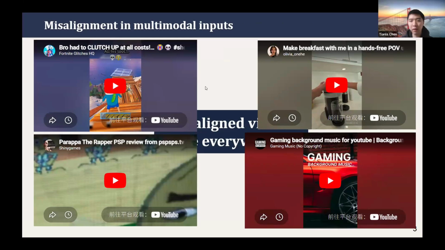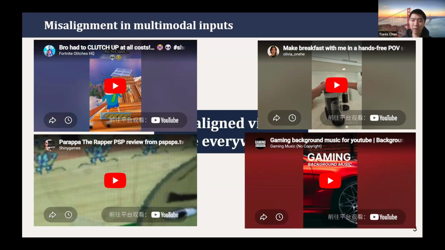So our work is on multimodal models, more specifically video-audio models. Now we have a lot of video input along with audio, but I think those inputs are pretty noisy. Most of the time, what you see can be slightly different from what you hear. You can always hear some background music or background speech, which might have a semantic difference from the visual content. So in this case, we hope the model is first able to process the information separately and not be distracted by another misaligned modality.